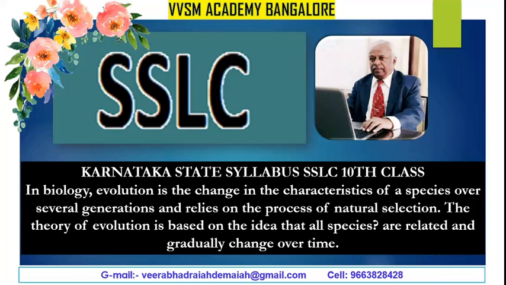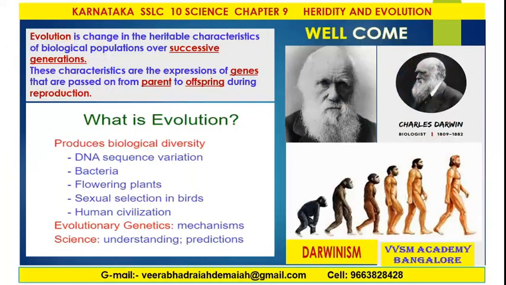In biology, evolution is the change in the characteristics of species over several generations and relies on the process of natural selection. The theory of evolution is based on the idea that all species are related and gradually change over time. Evolution is change in the heritable characteristics of biological populations over successive generations. These characteristics are the expressions of genes which are responsible for the genetics that are passed on from parent to offspring during reproduction.